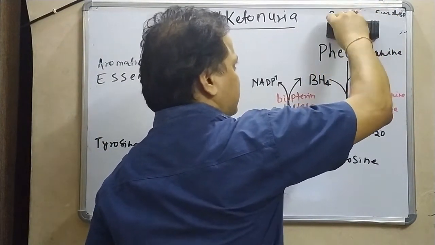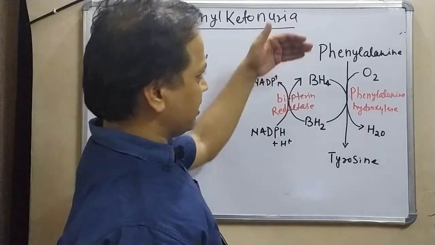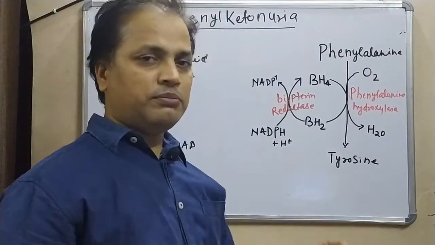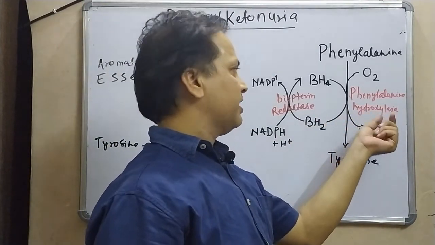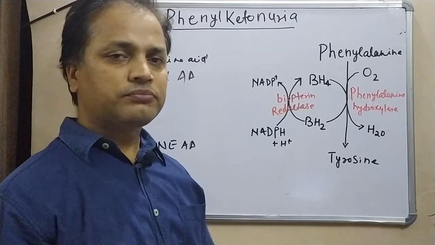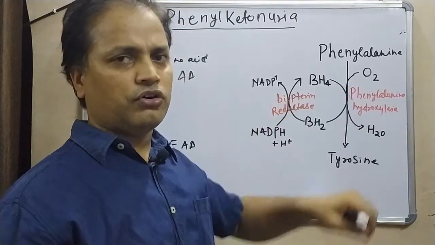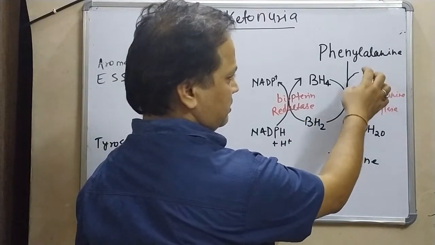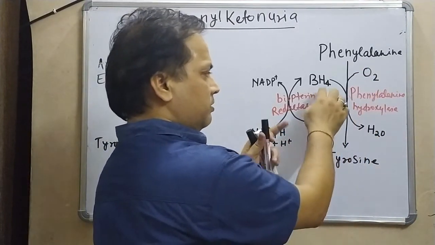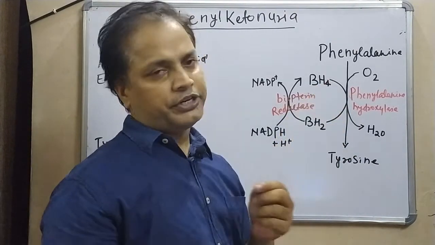So what is the chemical reaction by which it is converted into tyrosine? Phenylalanine is converted into tyrosine by a specific enzyme called phenylalanine hydroxylase. This phenylalanine hydroxylase utilizes one oxygen molecule, O2, and it also requires a cofactor called tetrahydrobiopterin.